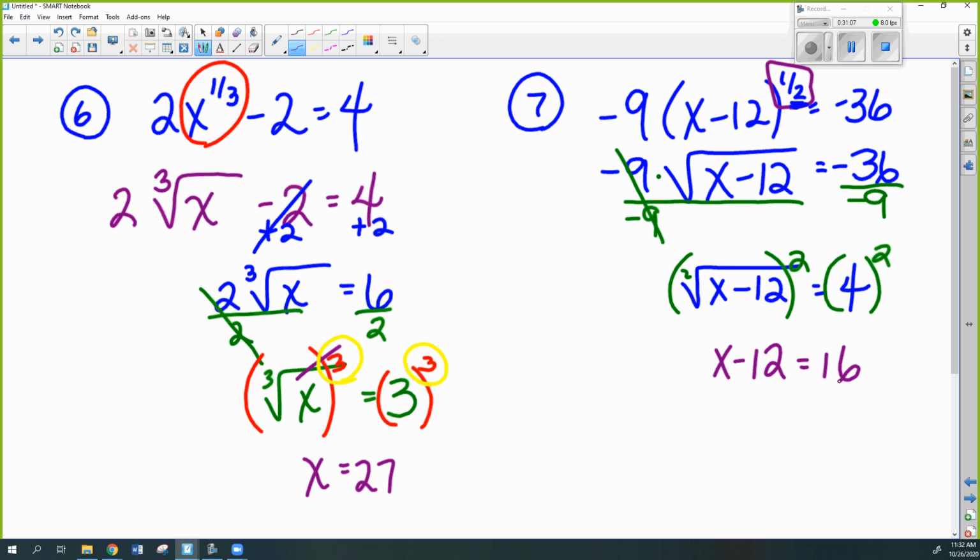And then I finish by adding 12. 16 plus 12 is 28. Okay? And then, of course, when you go back to check it, in Desmos, you can either type in the original with the 1/2 power, or you can type in the line where you converted it to a square root. That's up to you. Okay?